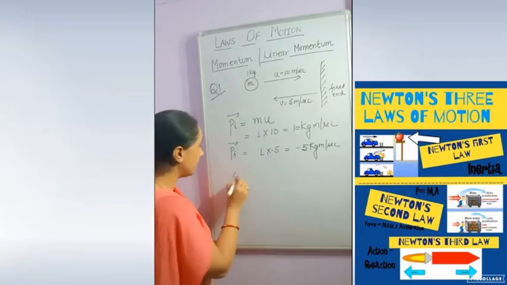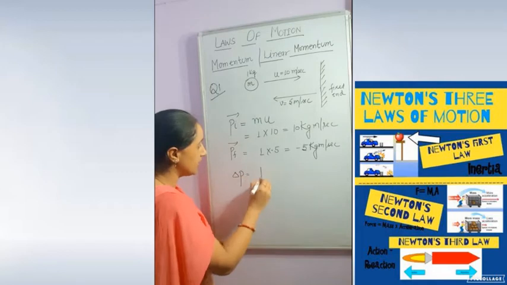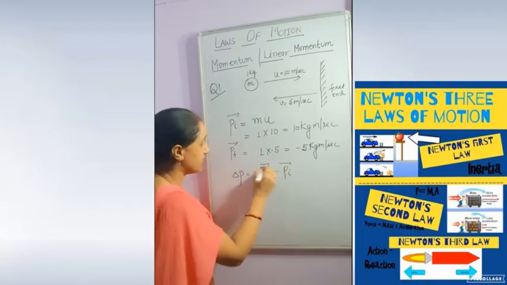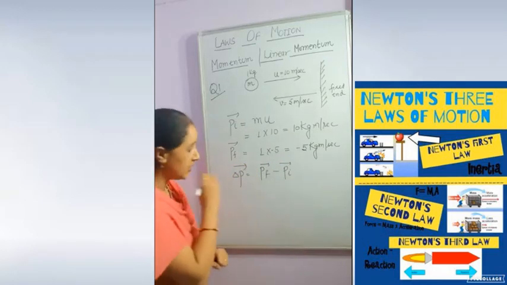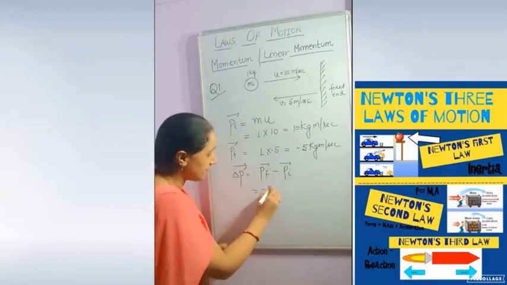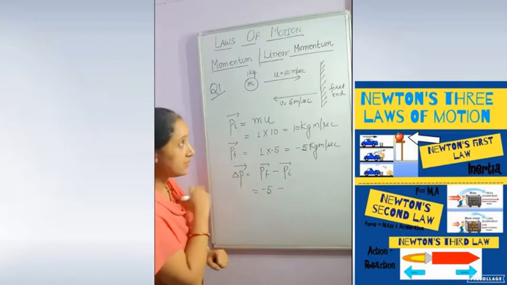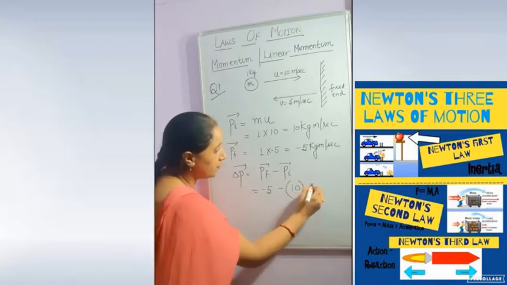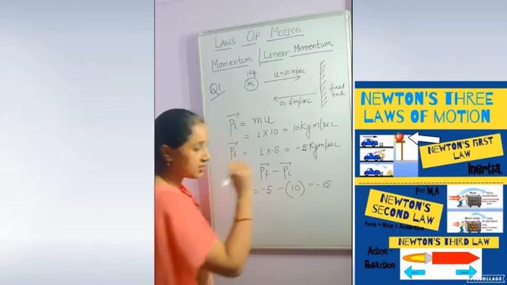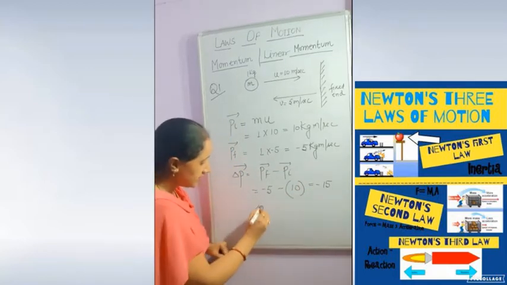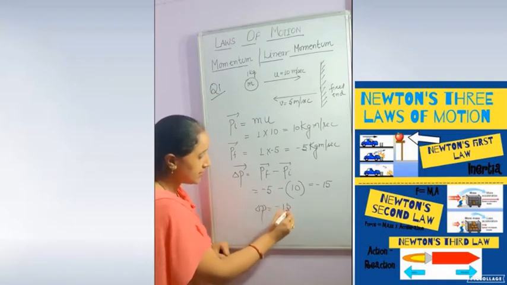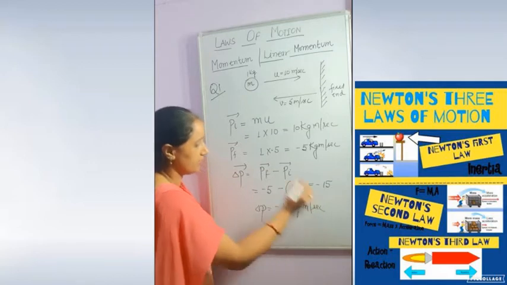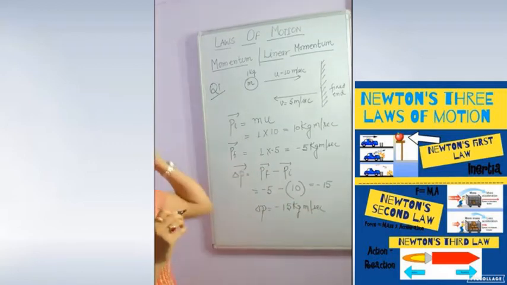So what will be the change in momentum? This will be P final minus P initial. This is the formula for change in momentum. First we will write minus 5, then we will write minus, then we will write this 10 as positive. What we are getting? We are getting minus 15 value. It means change in momentum is minus 15 kg meter per second. What does this denote? What is this value calculating?